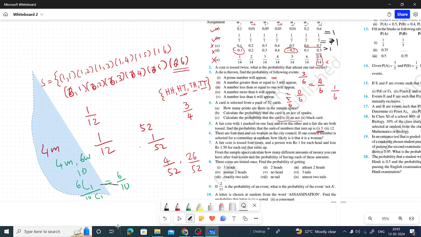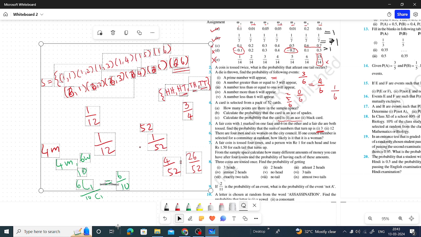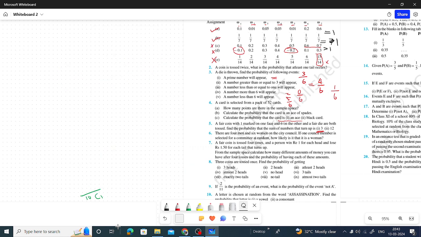That is a very important question, and we will solve it. A fair coin is tossed 4 times, so it will take a few minutes to complete.